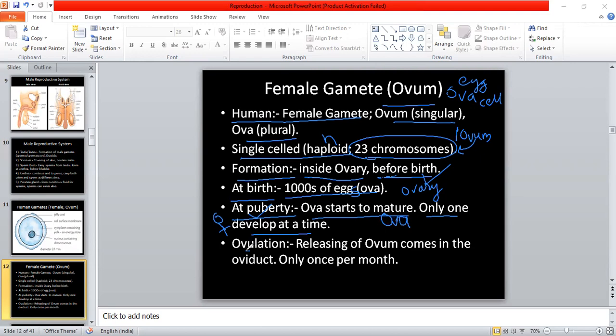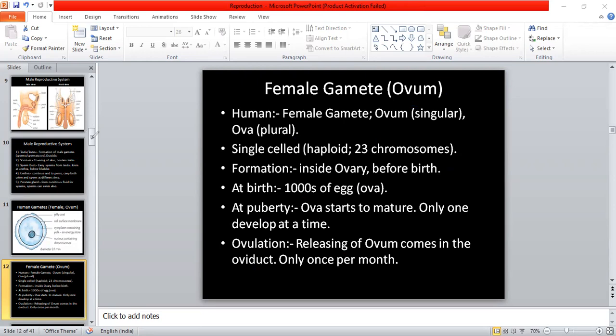And what do you mean by ovulation? So the release of the ovum into the oviduct happens only once per month. Ovulation is simply the release of the ovum, and this ovum will come inside the oviduct, only once per month. Means per month एक ओवा जरूर रिलीज होता है, गर्ल चाइल्ड में नहीं कह सकते हम, एक अडल्ट गर्ल में.